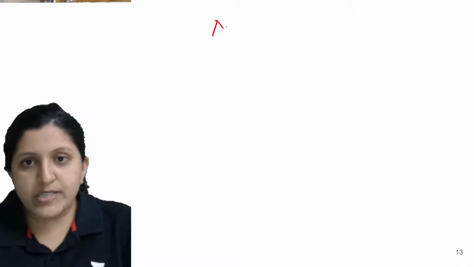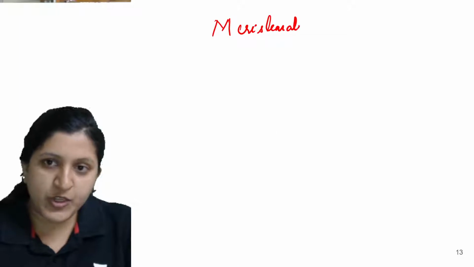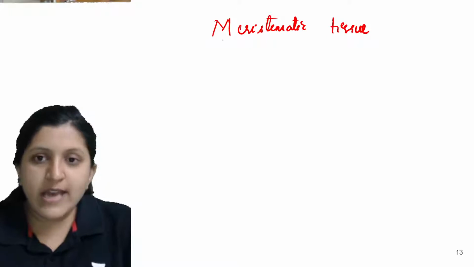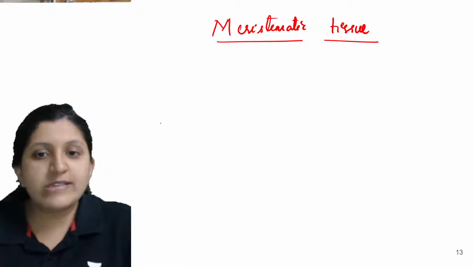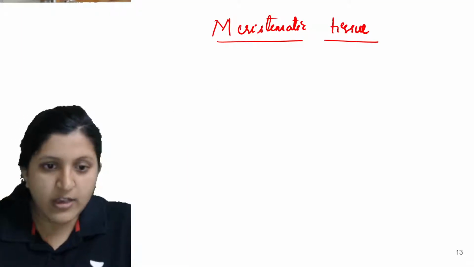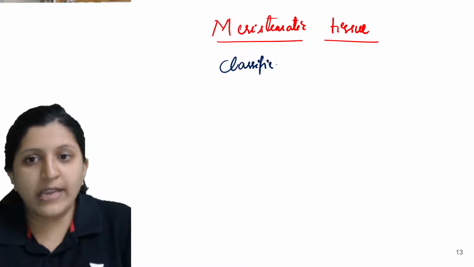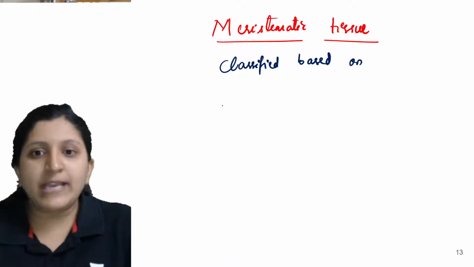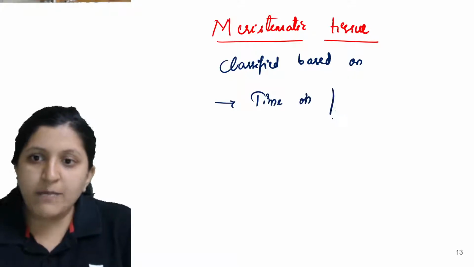Let's see this. I'll just write it here. This is with respect to meristematic tissue. The classification of meristematic tissue is done based on the time of formation and based on the location. So this one is classified based on time of formation.